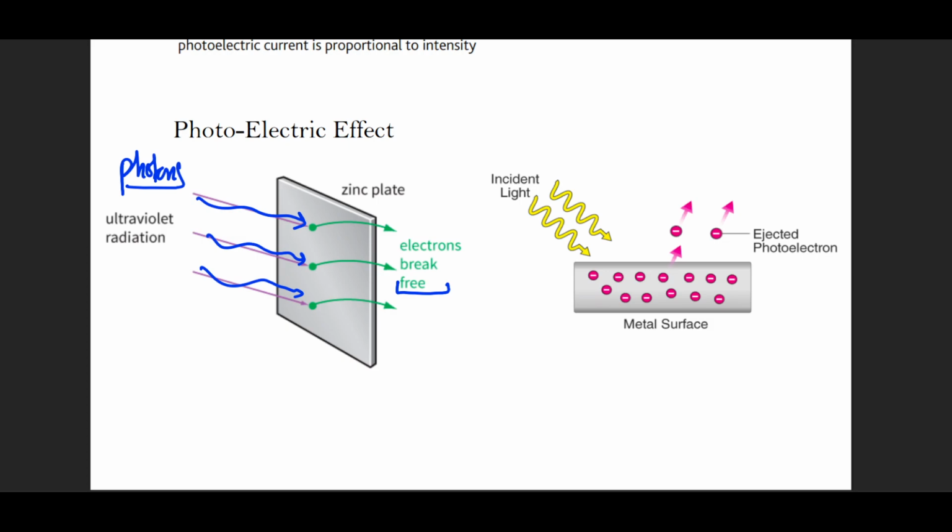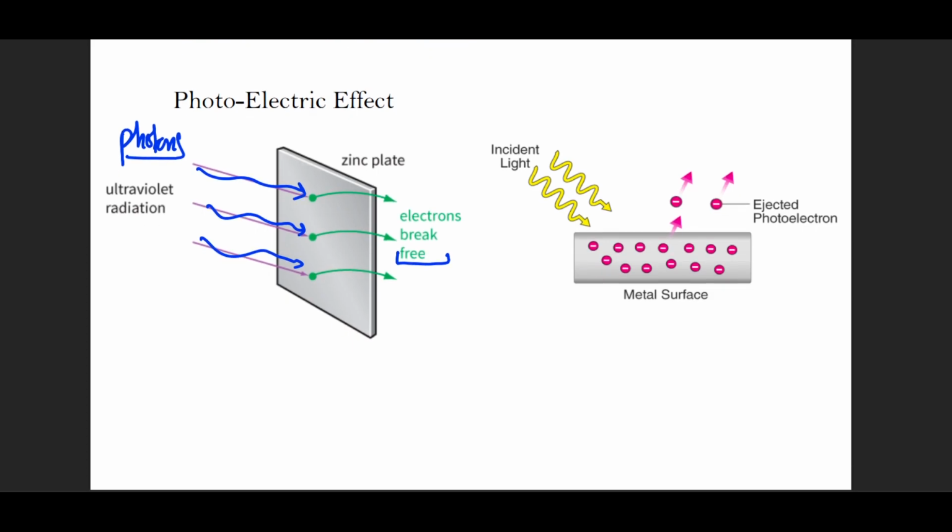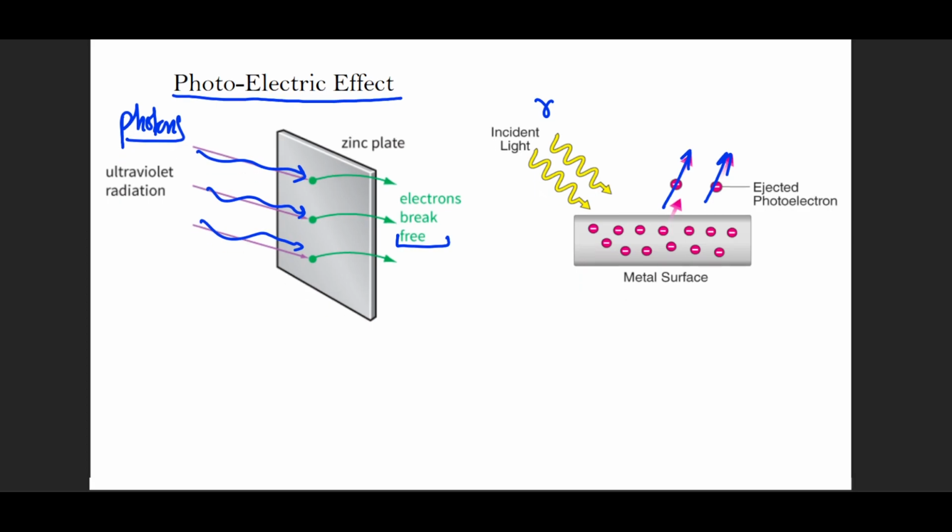And if that energy, okay, we'll get to that later. So this incident light, which has photons, starts causing these electrons to get emitted. This is known as the photoelectric effect. Now there are going to be some physical factors that we're going to change and see what happens. Let's see what those are.